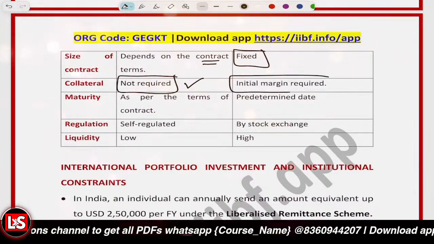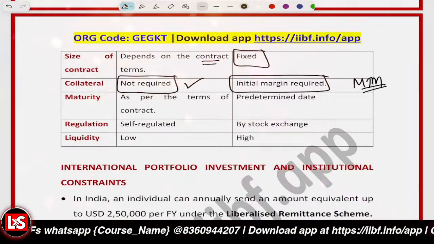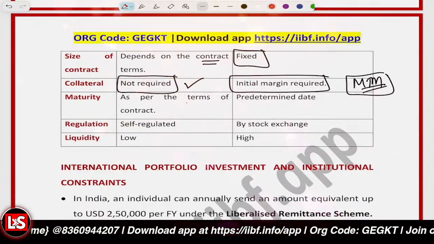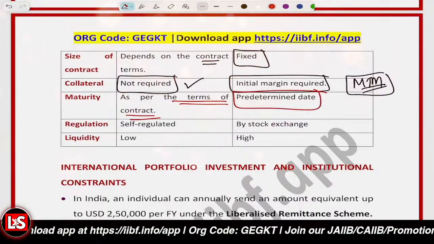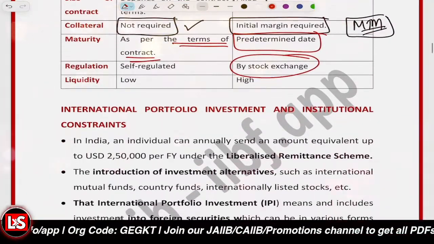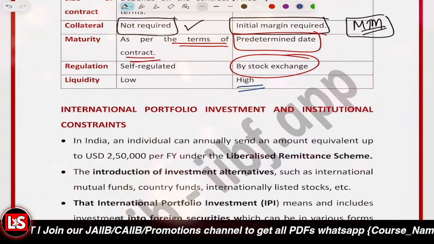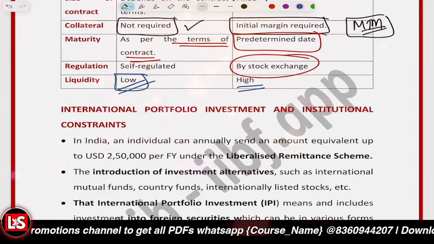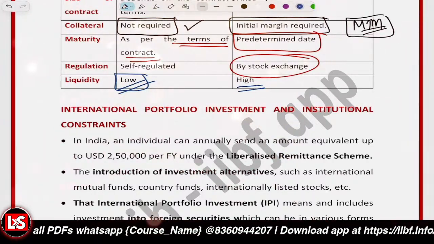and initial margin is required in case of the futures, because, as I already told you, it's on MTM basis, mark to market basis. And the maturity would be as per the terms of contract. Further, in case of futures, there is a predetermined date. Regulation: these are self-regulated, and the futures are regulated by the stock exchange. Futures are present in the stock exchange, that's why these are very liquid. Where these are bilateral contracts, there is low liquidity, or very low liquidity, we can say.